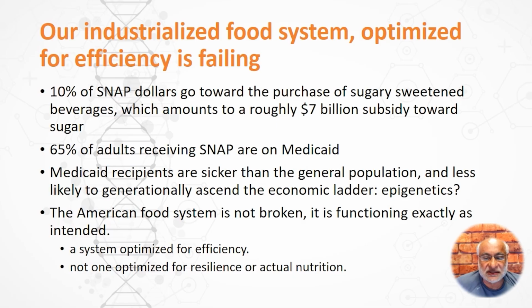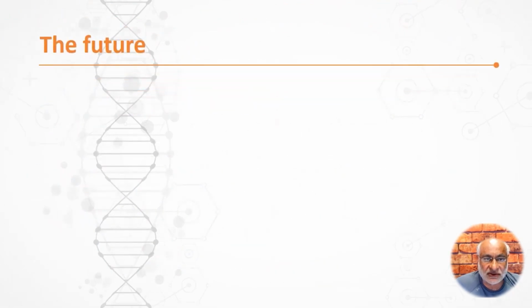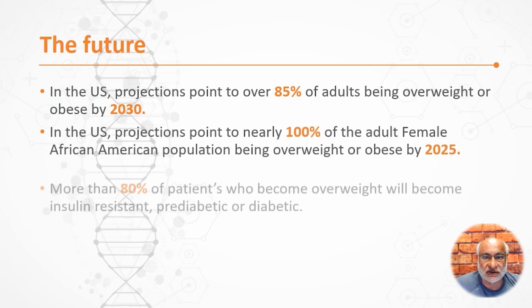So the reality is the food system is not really broken. It's functioning exactly as intended. It was initially produced to have extreme efficiency. It was not optimized for resilience or actual nutrition of the individual. It was designed for the war situation, in which we needed to transport large amounts of shelf-stable food from one part of the country to the other and feed temporarily. But it was never intended to last generationally. It was never intended to provide perfect nutrition. It was intended to provide some nutrition. So it's functioning as we intended it to, but unfortunately our intent doesn't meet our current needs.